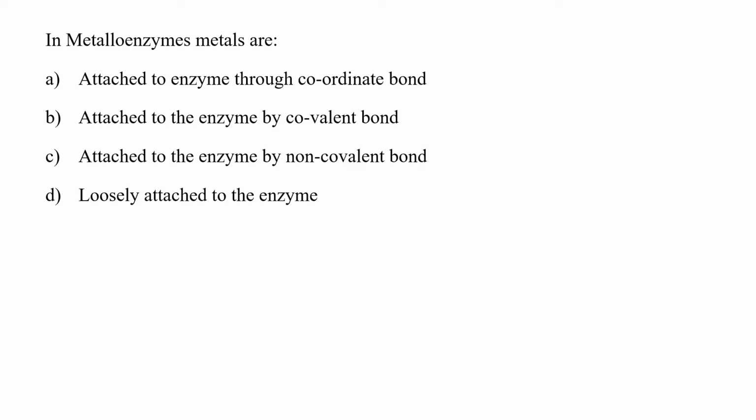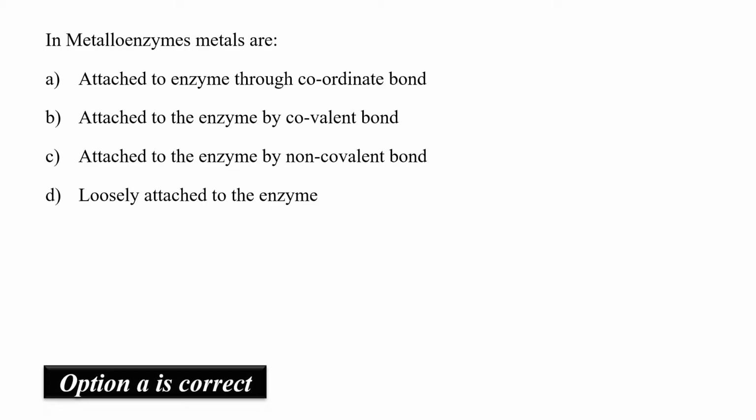In metalloenzymes, metals are attached to the enzyme through coordinate bond, attached to the enzyme by covalent bond, attached to the enzyme by non-covalent bond, or loosely attached to the enzyme. In metalloenzymes, the metal complexes are attached to the protein core through a coordinate bond, where one of the metal ions has one labile coordination site. So hence option A would be the correct answer.